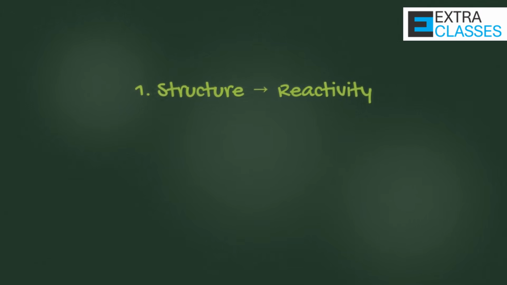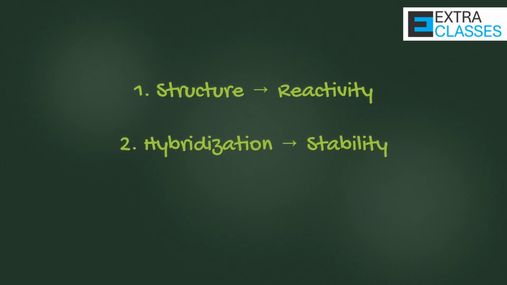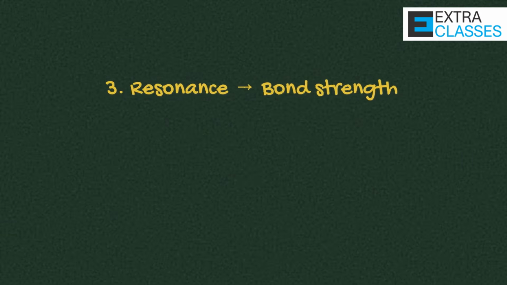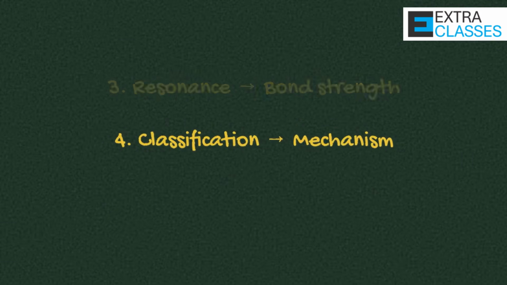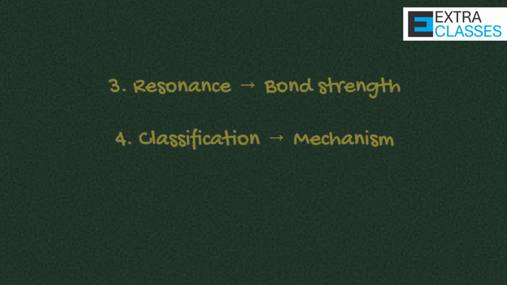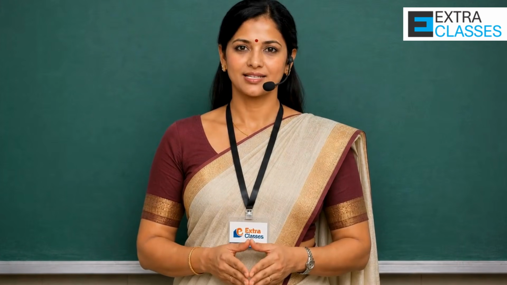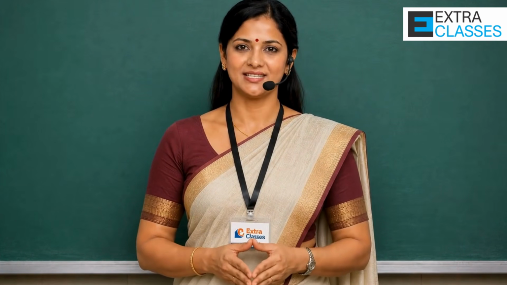Organic chemistry is not about remembering 50 reactions. It is about understanding 5 fundamental principles. Structure decides reactivity. Hybridization decides stability. Resonance decides bond strength. And classification decides the mechanism. If you remember these 4 ideas, this chapter becomes easy.